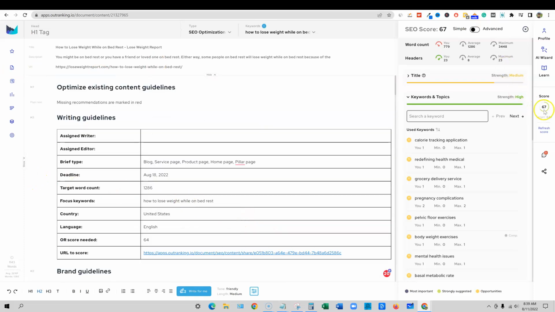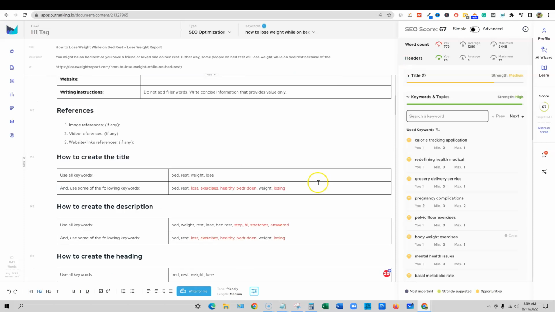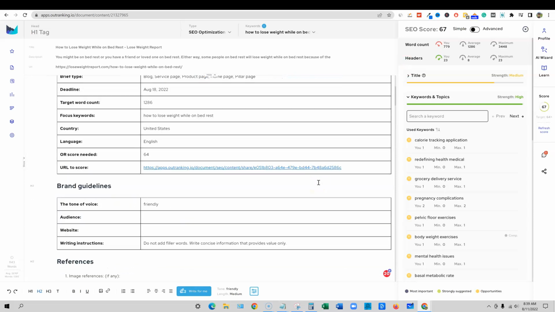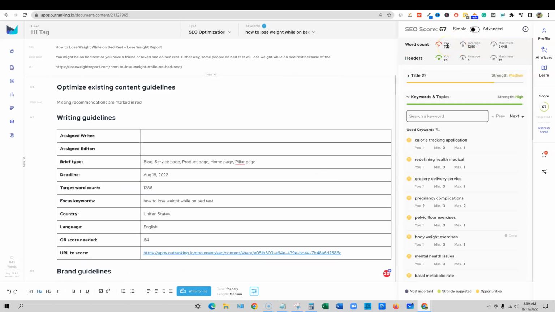Let's go look at our score. So we have a 67 with just uploading the article. I love that you can upload the article directly from a URL. And it's giving us a 67 right here. It's saying keywords and topics, we did a great job covering that. Word count, we are really low on word count. So we can probably improve there by adding more content, and that might help us rank.